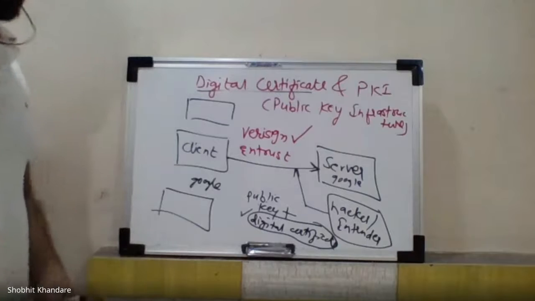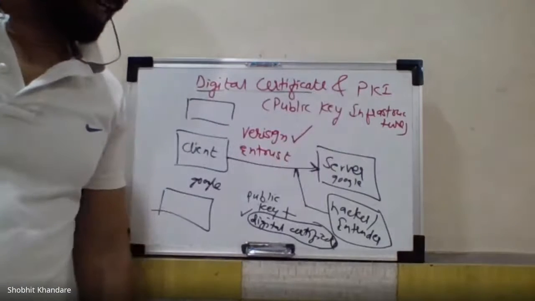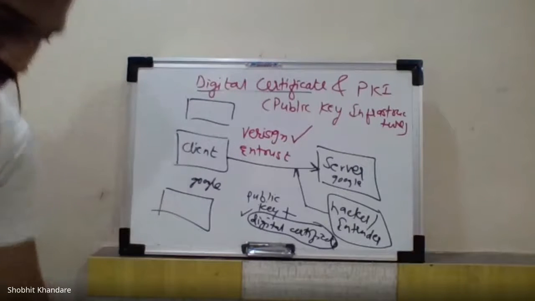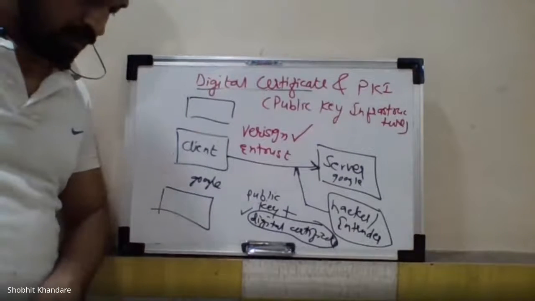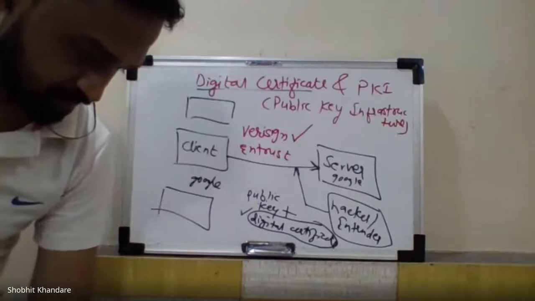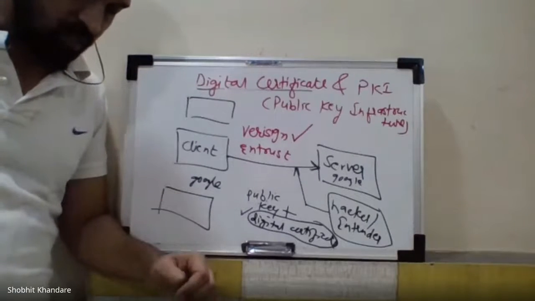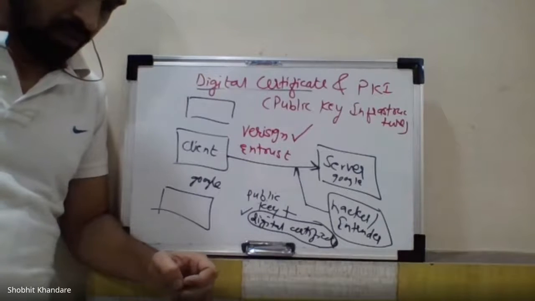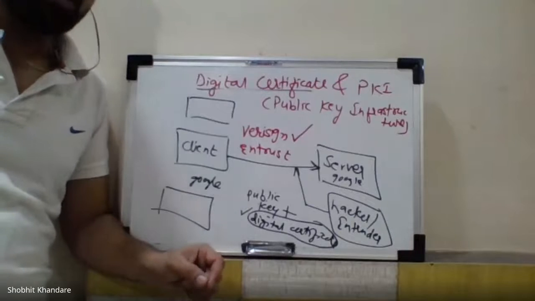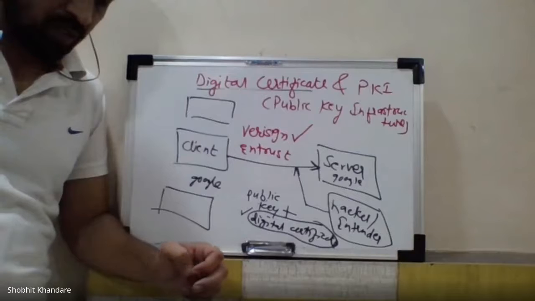You can write down some of the points. Write down the heading as digital certificate and PKI. First, write down about the digital certificate. Digital certificate is a small file on a computer or electronic device